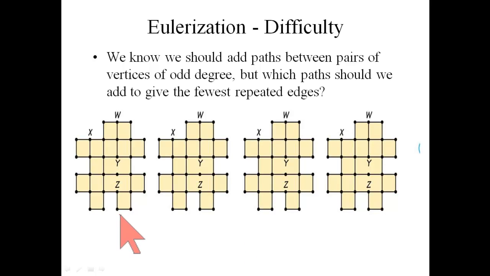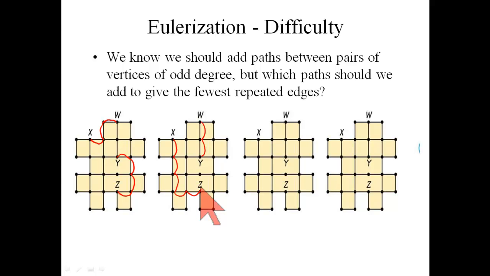Here's the same graph as we had before, duplicated 4 times, and we just did an example where we did this duplication. But why did I pick that? Maybe it would be better to duplicate edges and daisy chain from W to Y, and then daisy chain from X to Z, and that would do it as well.